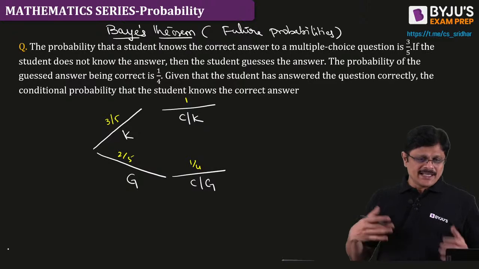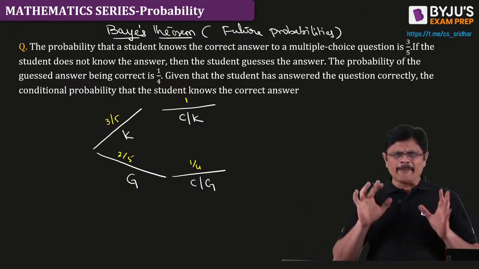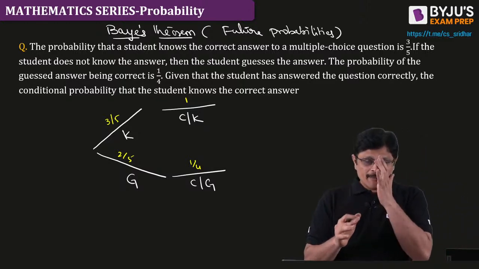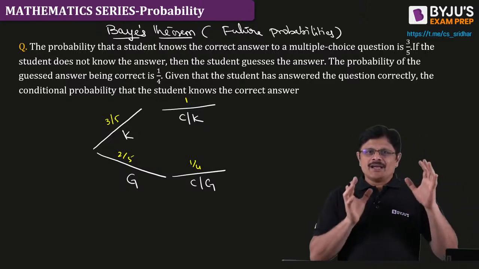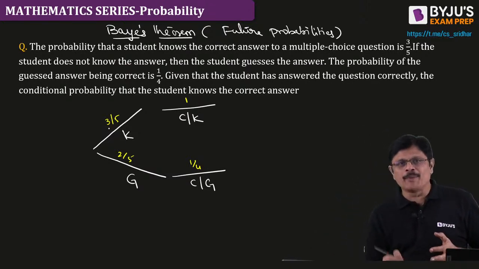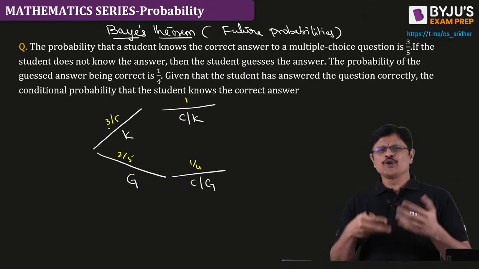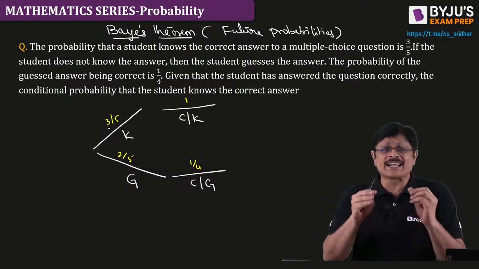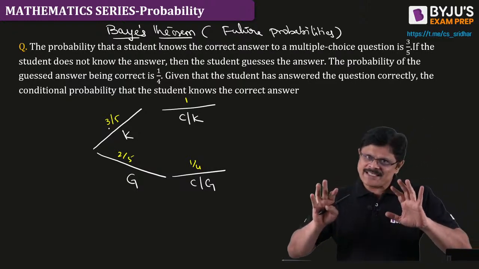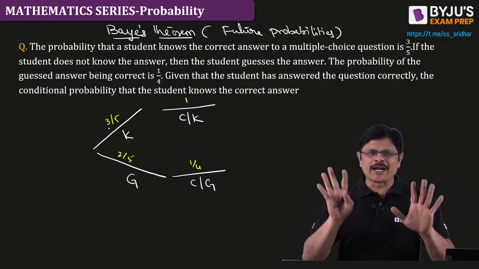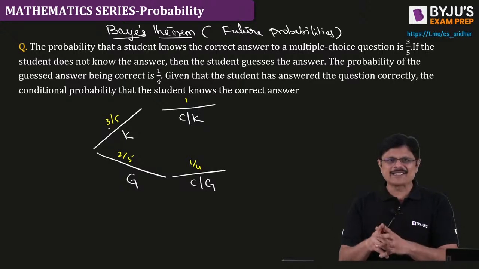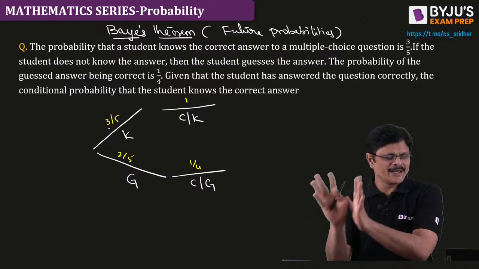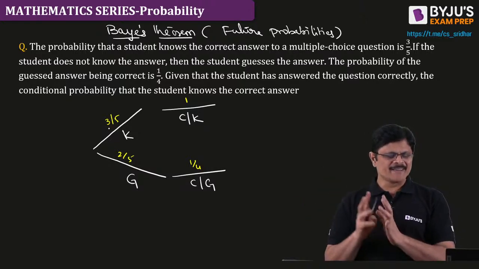Now look here. See this situation. It's very interesting. I am not worried about the answer, Mr. Mukhopadhyay. Very good, your answer is 100% correct. But I am doing much better than that. Before going for the examination, these are the probabilities: how much you know, how much you are going to guess. You write the examination, so you can see C given K and C given G as probabilities at the time of examination. Once the exam is done, nothing is in your hands. Is there anything in your hands? No. It is given to your faculty.